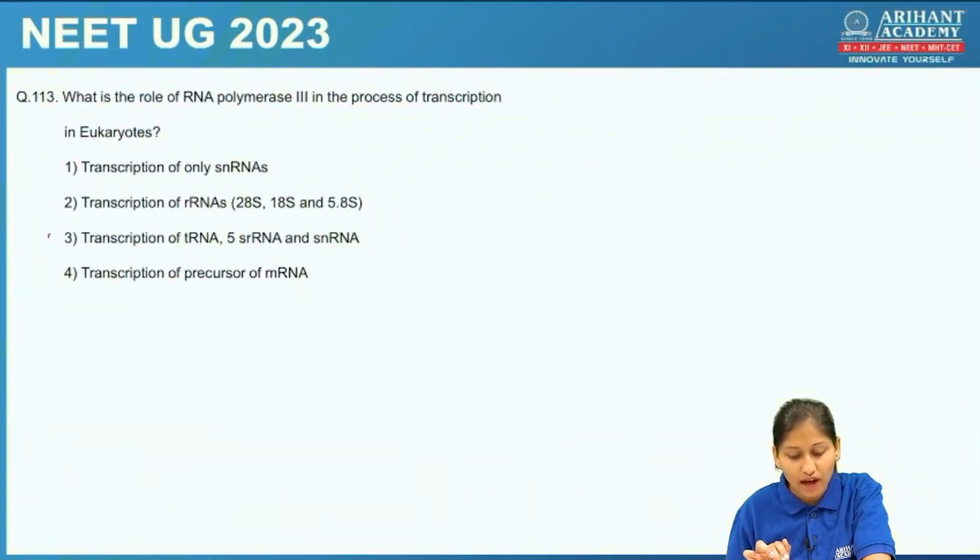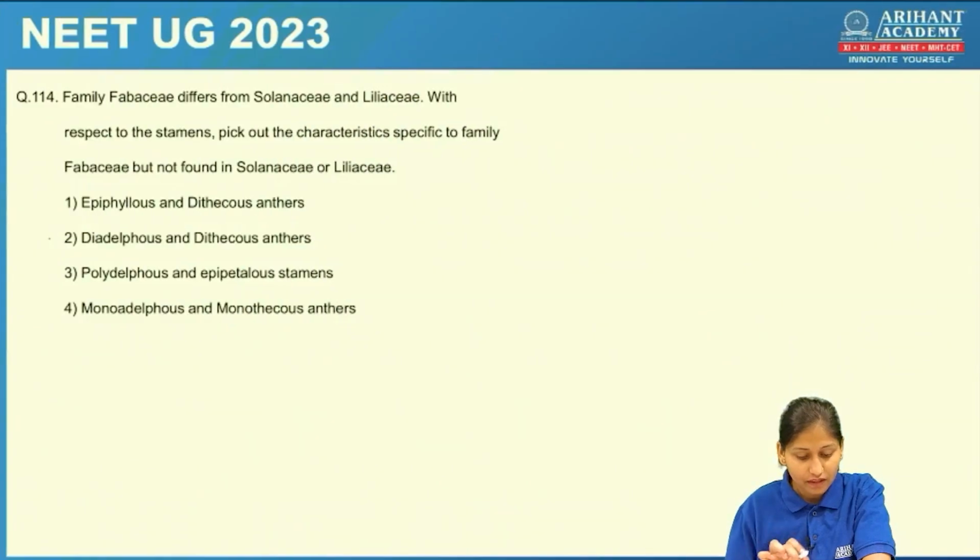What is the role of RNA polymerase 3 in the process of transcription in eukaryotes? Again, the statement is taken directly from the NCERT. You can check that. RNA polymerase 3 synthesizes tRNA, 5S rRNA and snRNA. Okay.